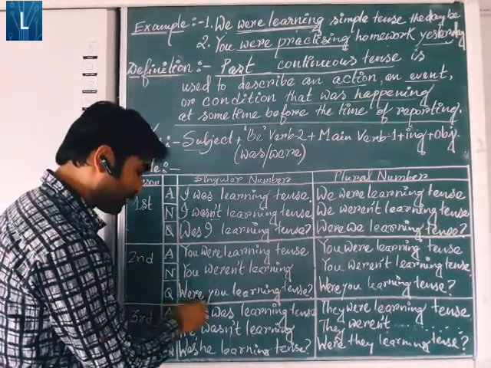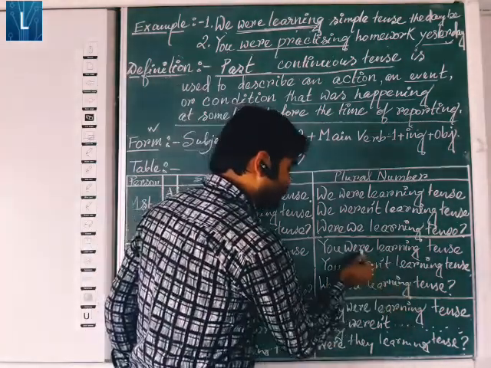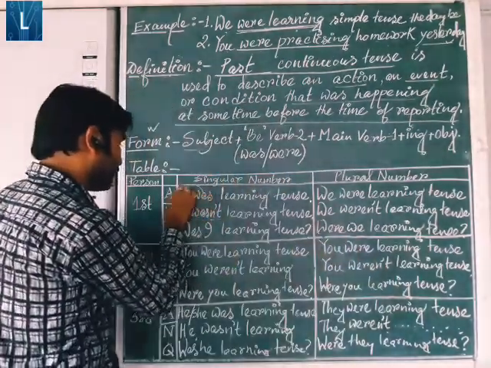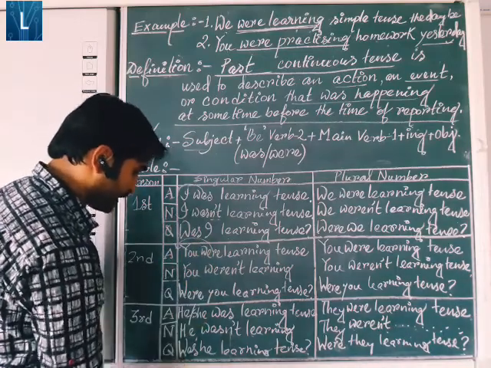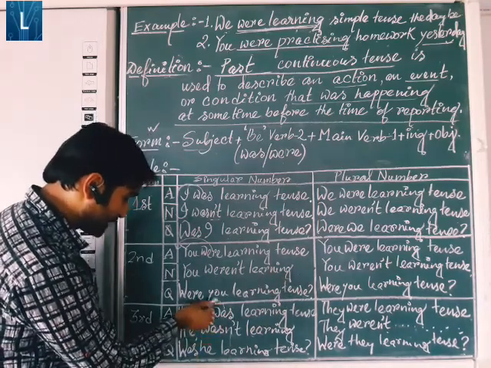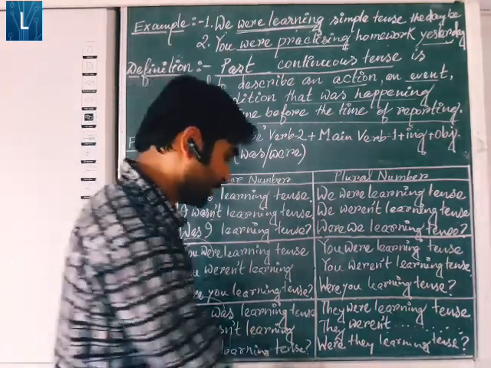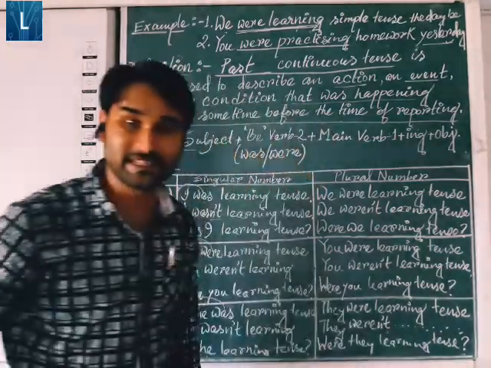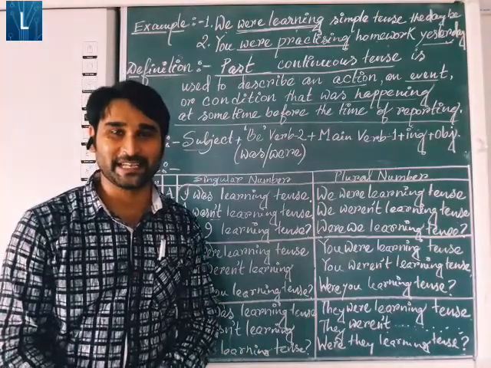Next one, were you learning tense? Were you learning tense? Were will come in front. Here was, just like in the same way. Were, just like it, will come in front. Were you? Next, he was learning tense. It will be was. Was he learning tense? Question mark. In the same way, were they learning tense? So in that way, we have completed past continuous tense.